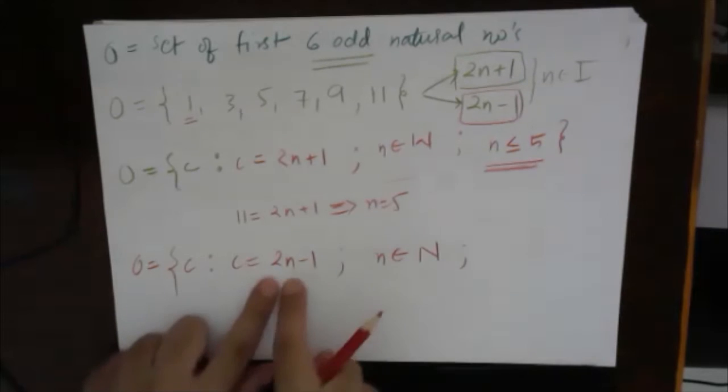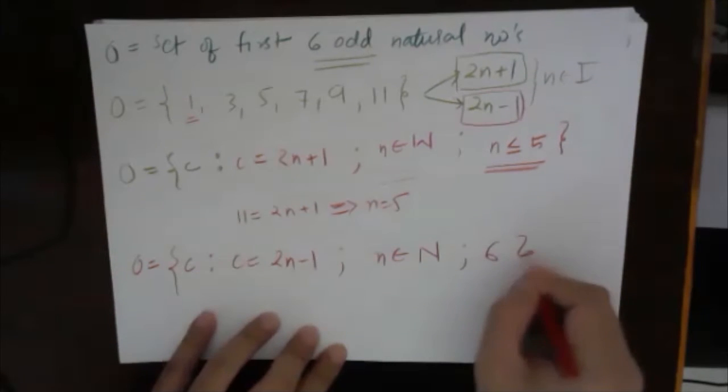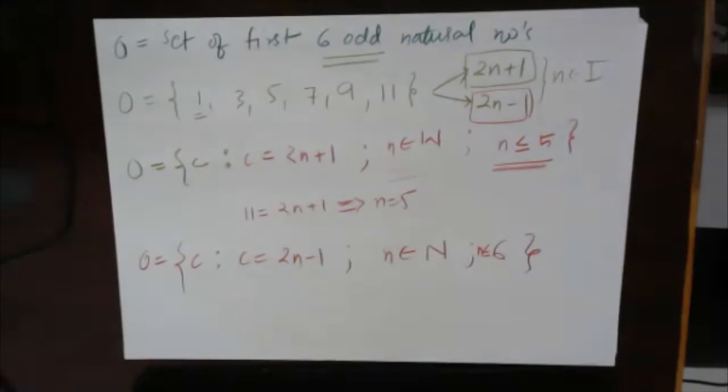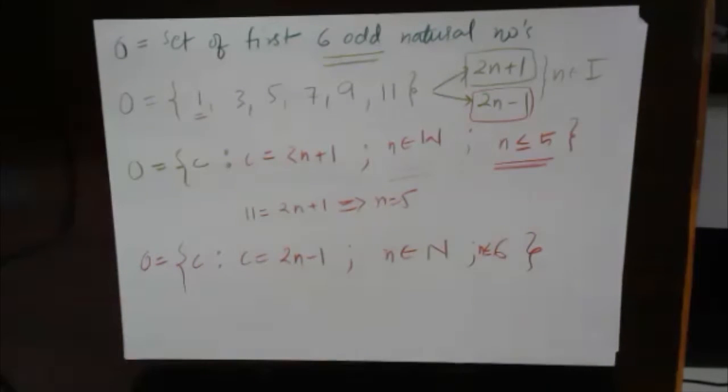What value of n should I keep so that I will get 11? Tell me. 6. Very good. So n should be less than or equal to 6. Excellent. Most of you have understood, right? I think all of you have understood. N is less than or equal to 6, then it contains 6 also.